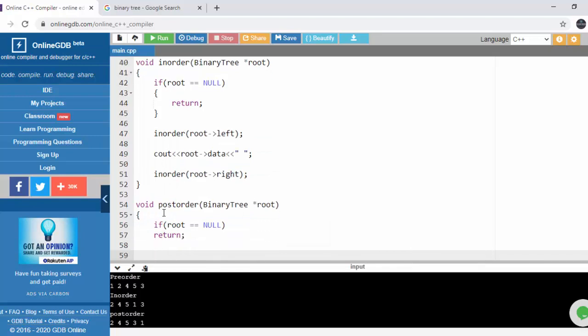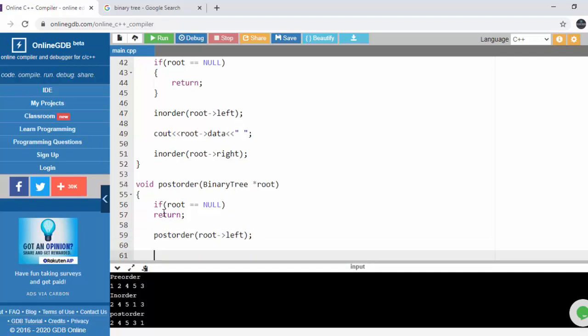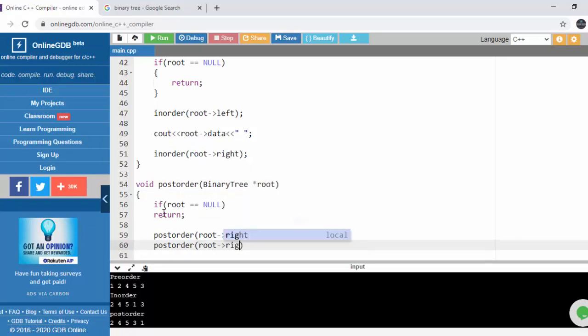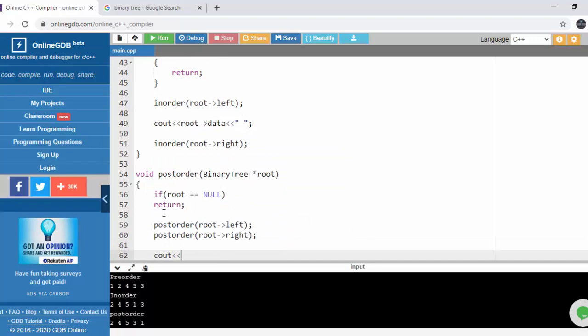After this, we will be calling left. So post-order, root arrow left, and then we will be calling right. We will be doing this, and after that, when the left is processed and right is processed, we will be printing our data.